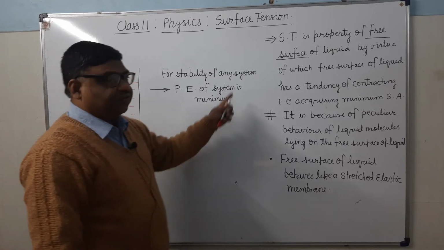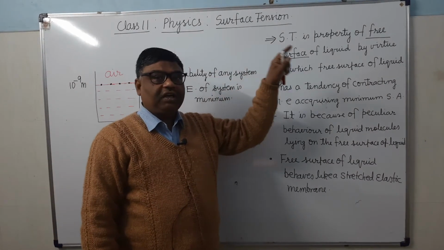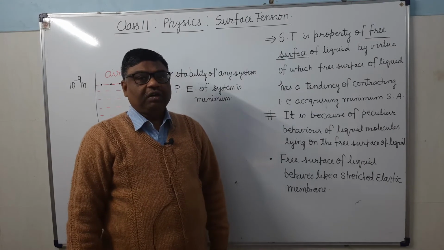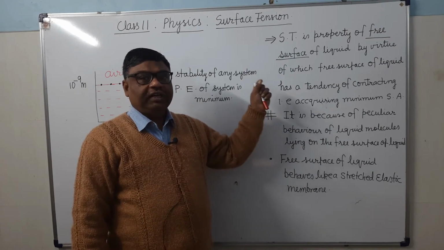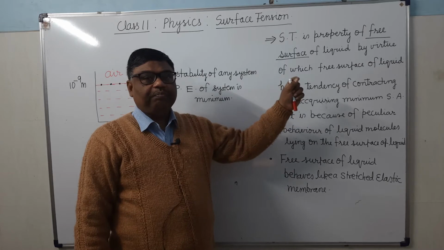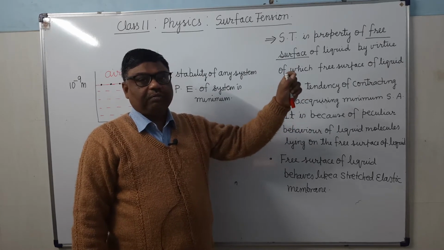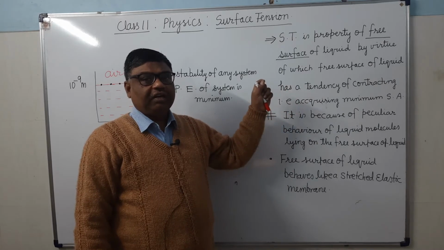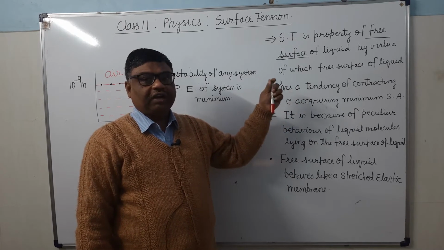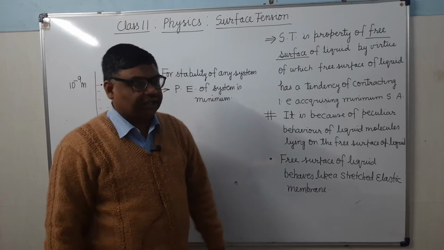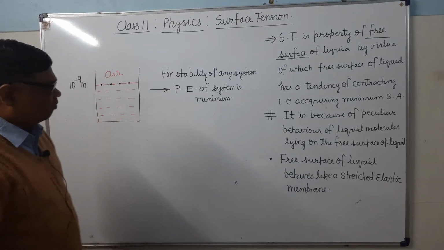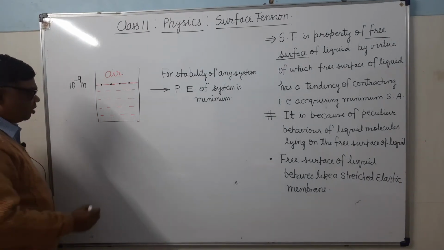So what is surface tension? It is the property of the free surface of a liquid, by virtue of which it is trying to acquire the minimum possible area. It's clear? It is trying to acquire the minimum possible area. It has a tendency of contracting. Now this you can see from various examples.